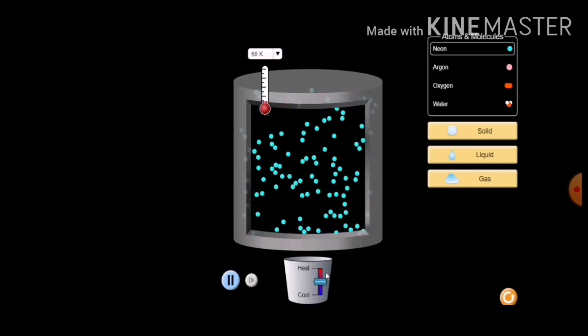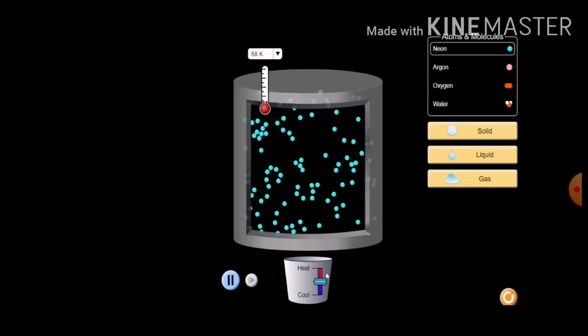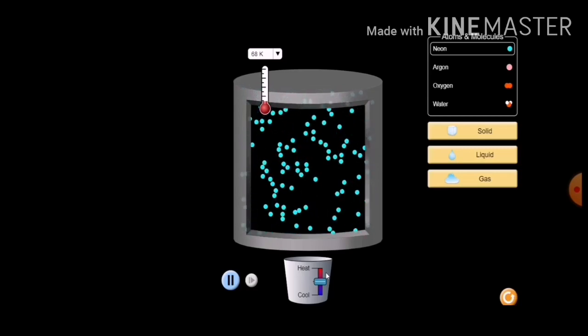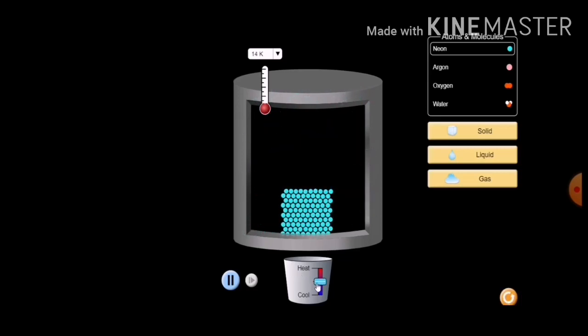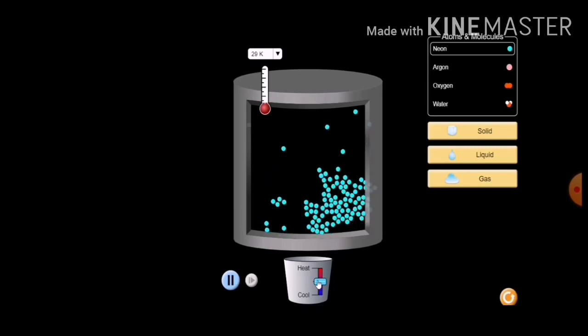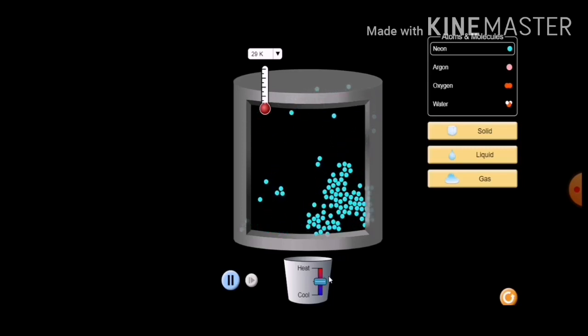Another thing is that the temperature at which a solid melts to become a liquid at the atmospheric pressure is called its melting point. So if I increase the temperature a little bit, what will happen? The force of attraction between the particles will become weak and the particles are able to move freely. Now you can see the arrangement of particles is more like the liquid state. So now the solid is converted into the liquid. This is how the solid converts into the liquid.